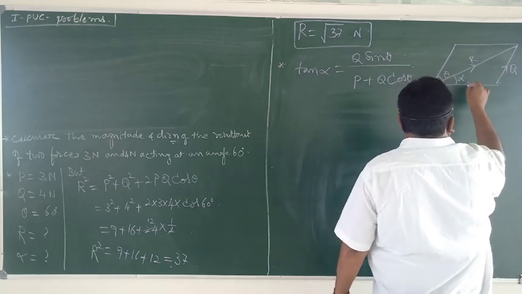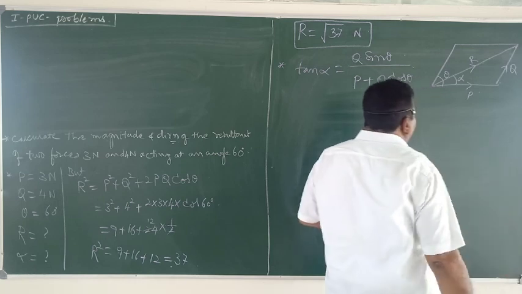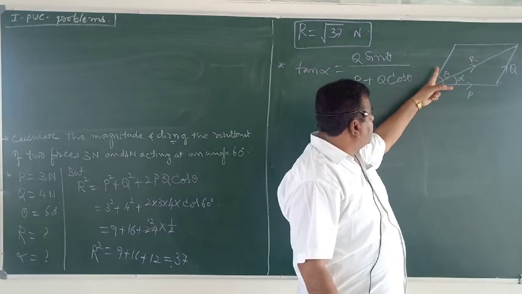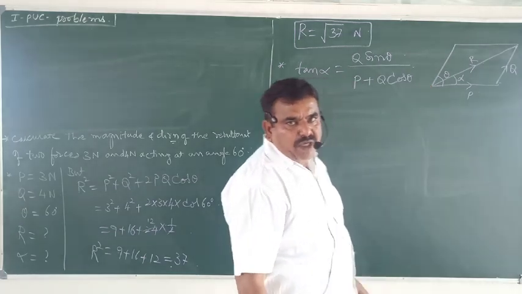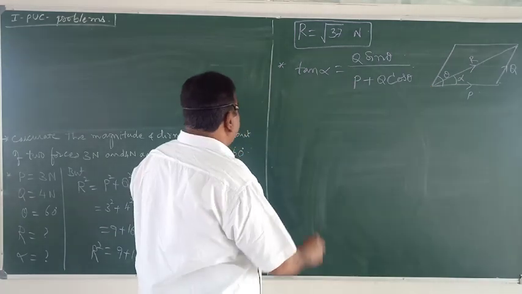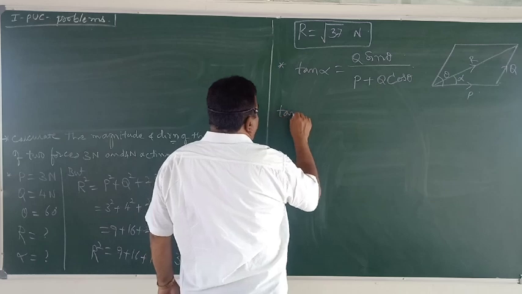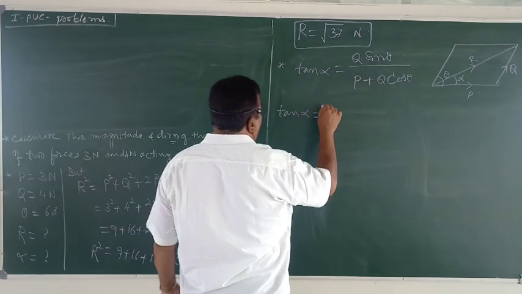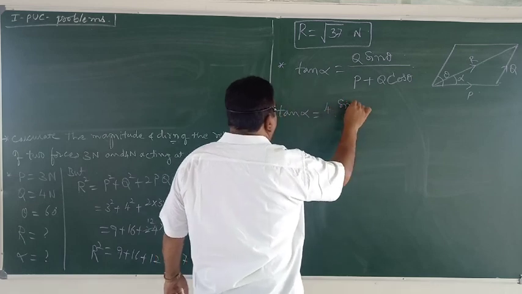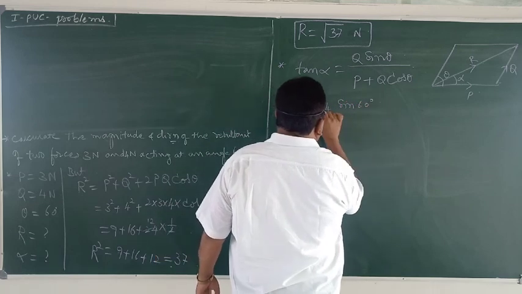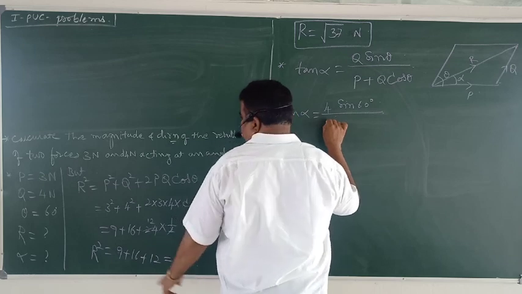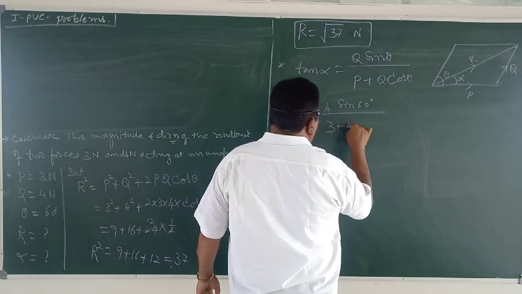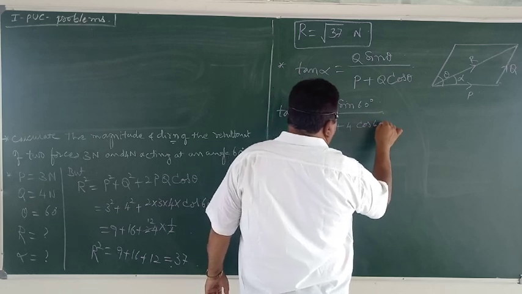This alpha gives the direction of the resultant of these two forces acting at this point. Okay? Now, I will substitute P and Q and theta. Q is nothing but 4. Sin theta is sin 60 degree, divided by P is 3 Newton plus 4 cos 60 degree.